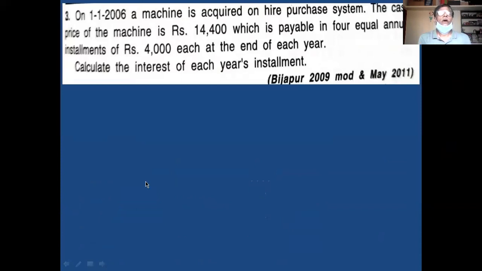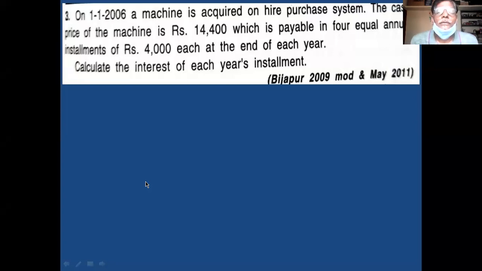Okay. On 1/1/2006, a machine acquired on hire purchase system. What is the cash price of the machine? 14,400 is the cash price. Okay.